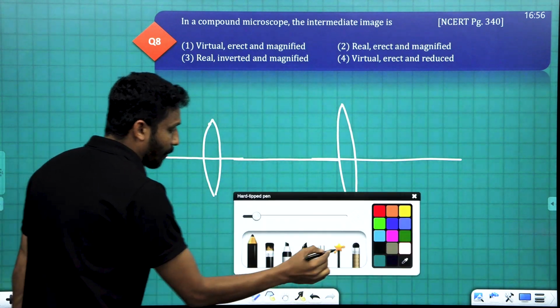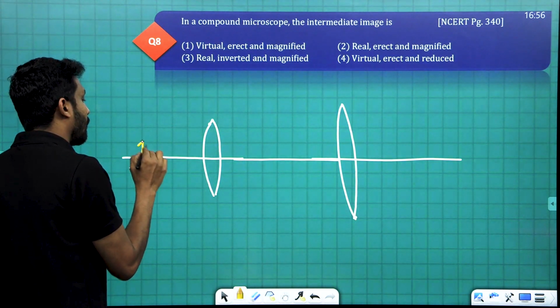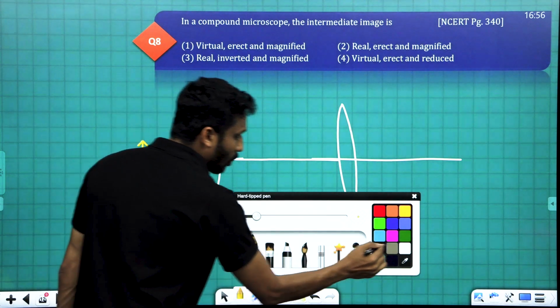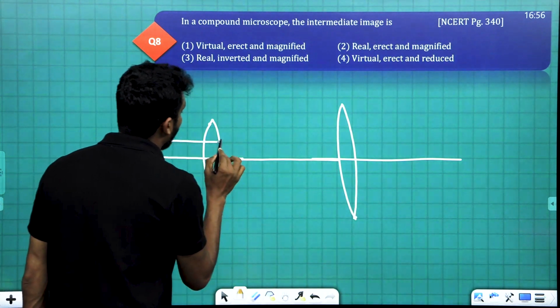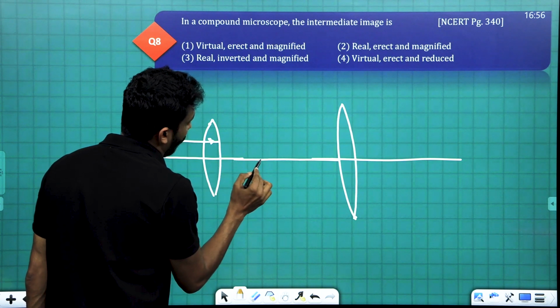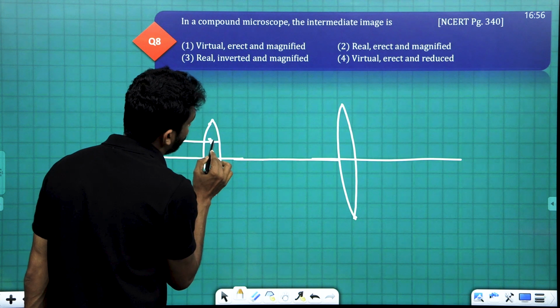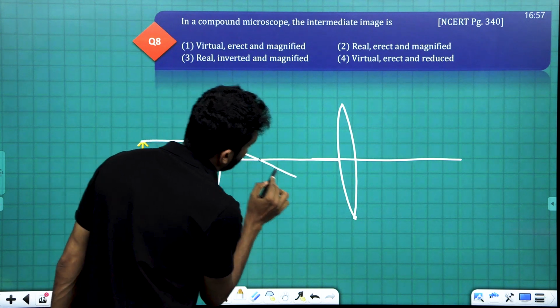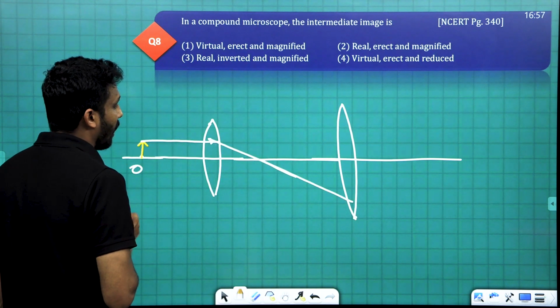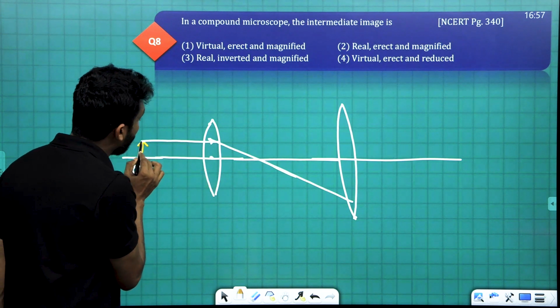Suppose we are having an object, this one, and we draw the ray diagram. This ray, after refraction, passes through the focus. And the other one, suppose we take the ray passing through the pole.